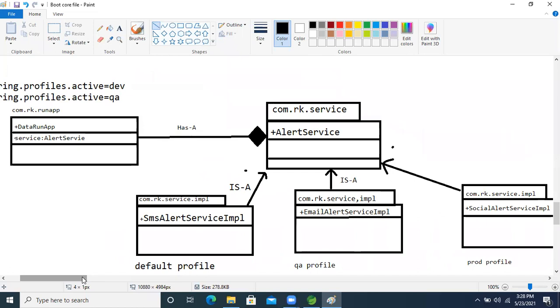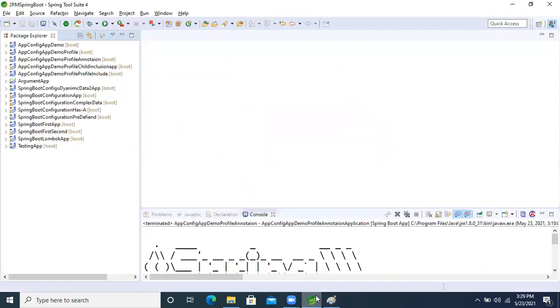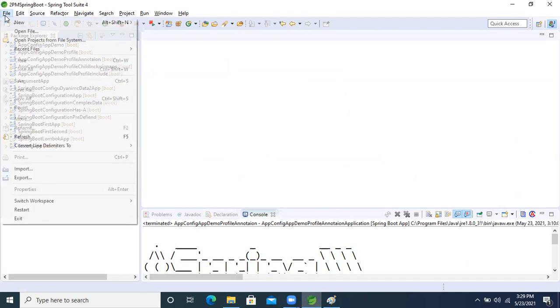First we will see it as a programmatic approach, and then we will implement the property profile also in this application.